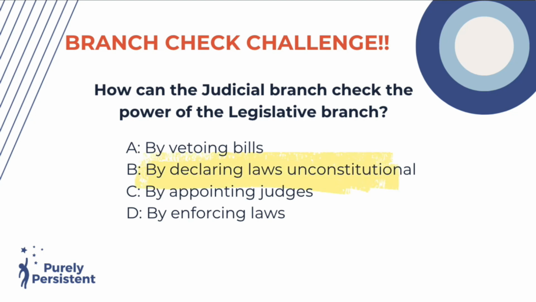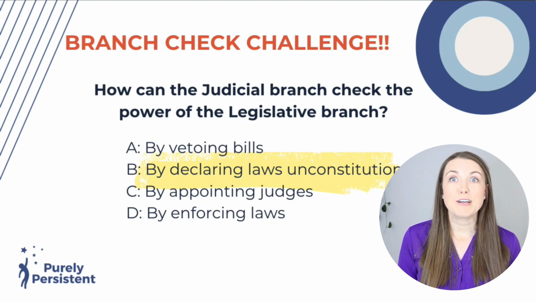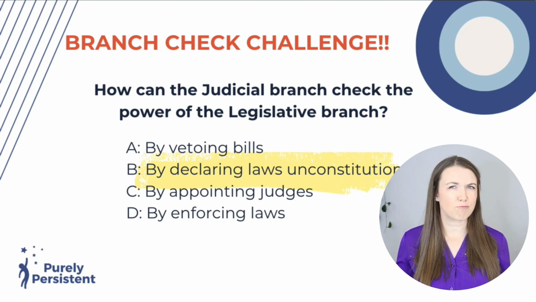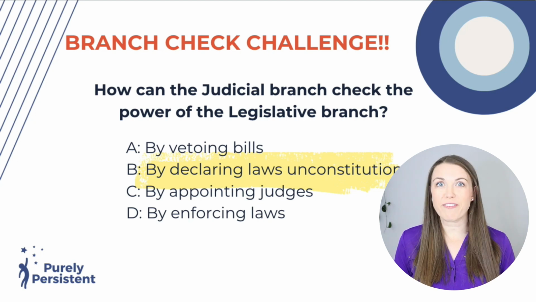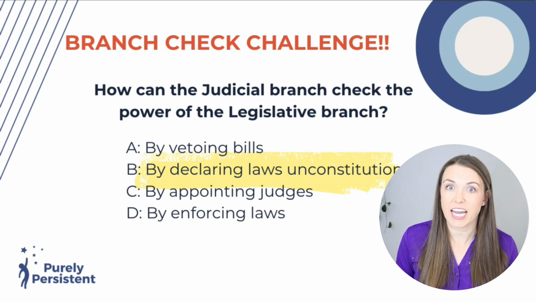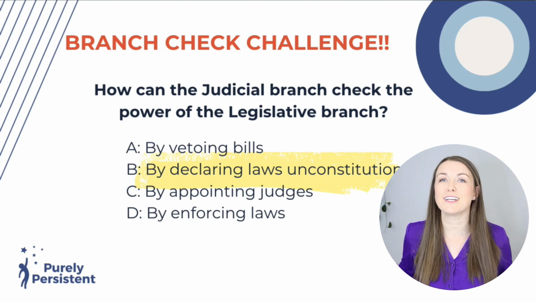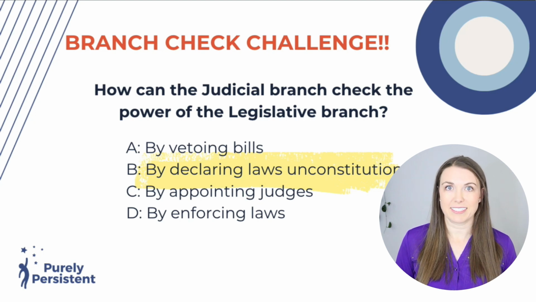The answer is declaring laws unconstitutional. In 1954, before this time, schools were segregated based on race, really depending upon where you were located. But the Brown versus the Board of Education case said, no, we cannot do this anymore. That's unconstitutional. And now people of all races can be in the same class.